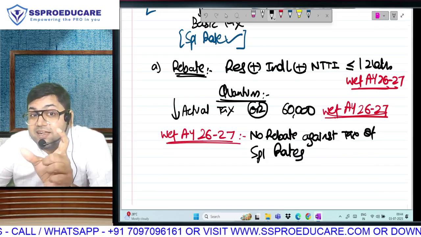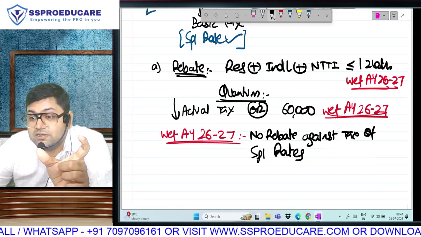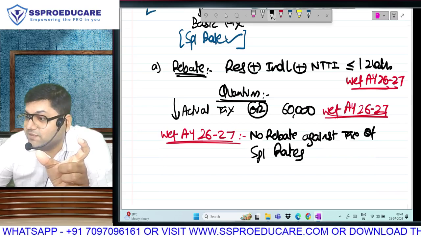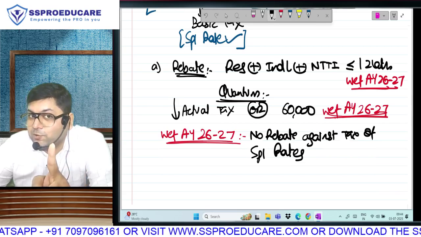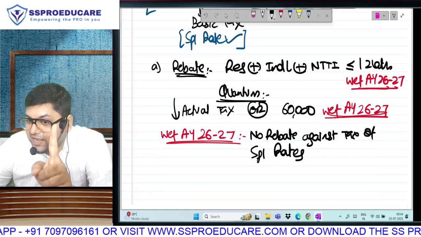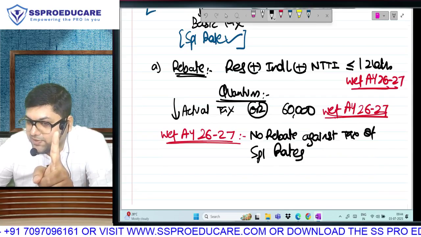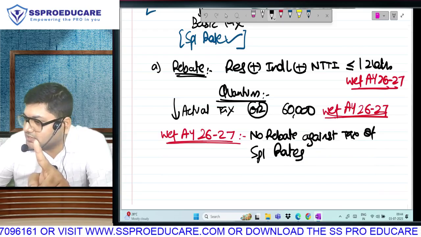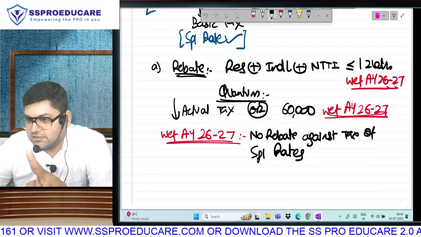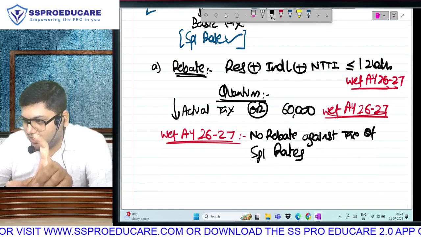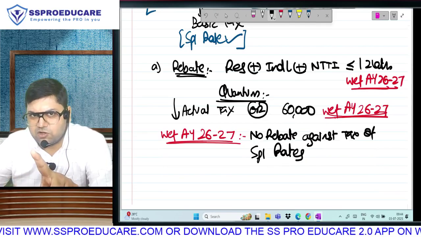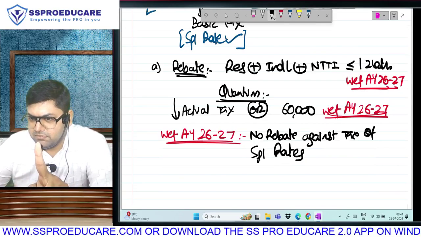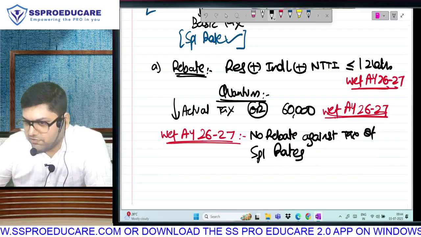But they specified tax calculated as per section 115BAC. मतलब in old regime, will I get rebate? I have discussed this with you while doing old regime calculation. In old regime, will I get rebate against special rate income, special rate tax? Yes, only one exception: 111A, 112, 112A, that I will discuss again while doing stock market. But in new regime, special rate के सामने, there won't be any rebate.